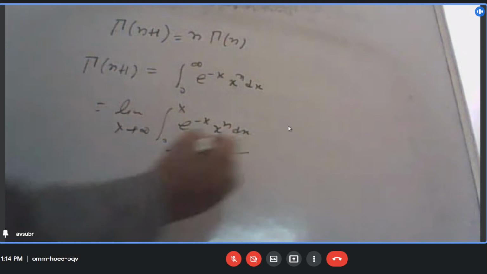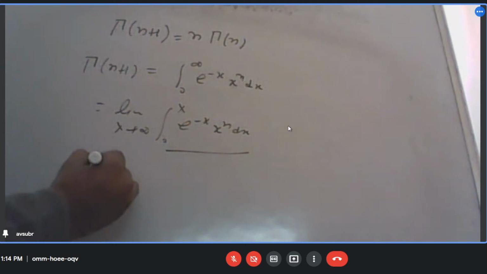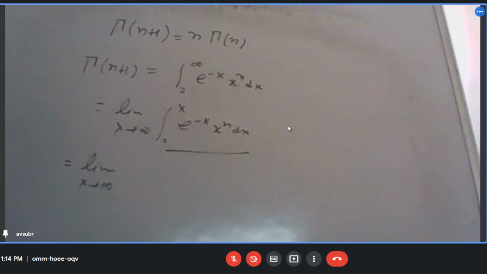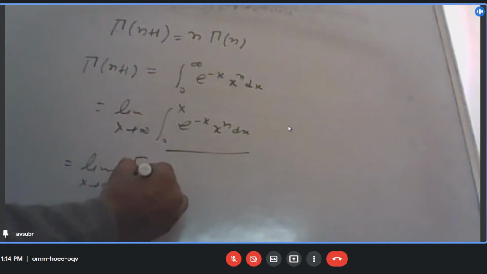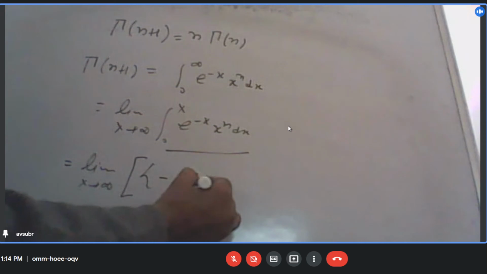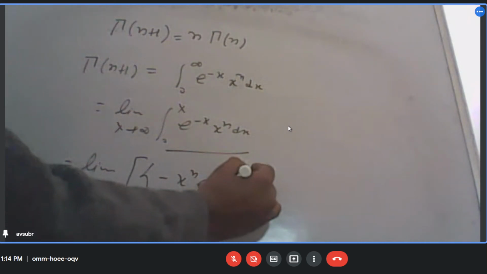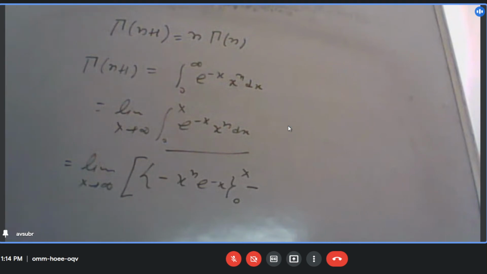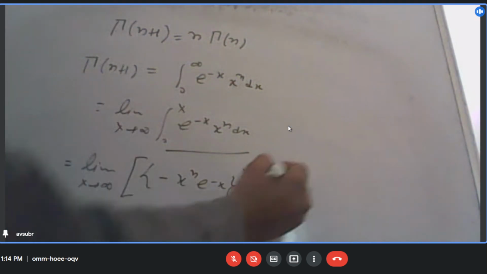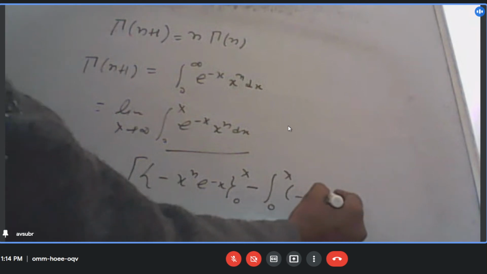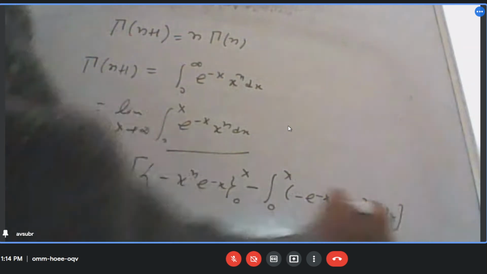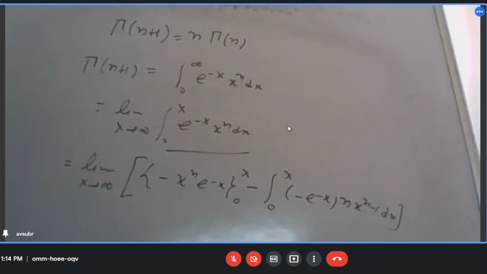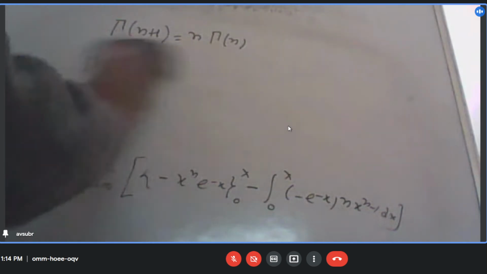Now how will we solve this? By parts. We can solve this integral by parts. So what will come first? Minus x to the power n times e to the power minus x, and then minus the limit, 0 to x, of minus e to the power minus x times n x to the power n minus 1 dx. Can I write it like this? Yes, sir.